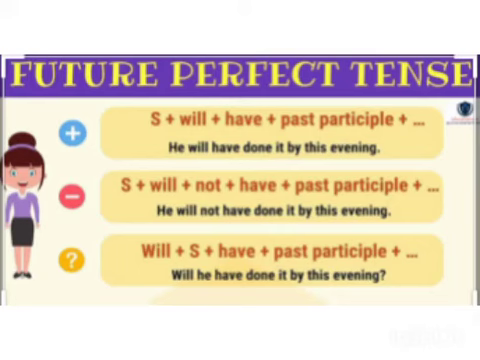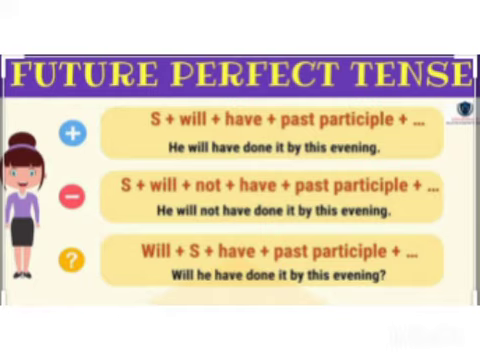Now let's proceed with the future perfect tense. Here also we have the affirmative, negative and interrogative sentences. Okay, so now let's proceed with the first sentence, that is the affirmative, positive sentence. Its structure is subject plus will plus have plus past participle plus object. Here he is the subject, will is a helping verb, have done. Have is the structure we use for perfect. Do's past participle is done. Okay, so he will have done it by this evening, where by this evening is the object.